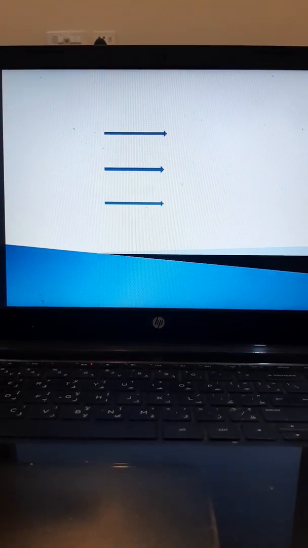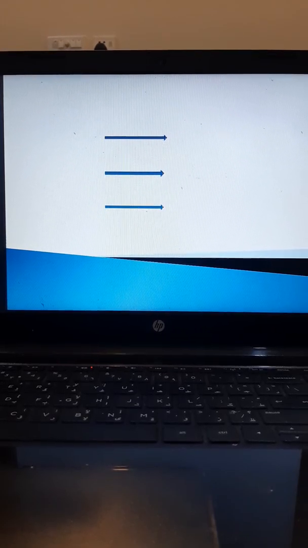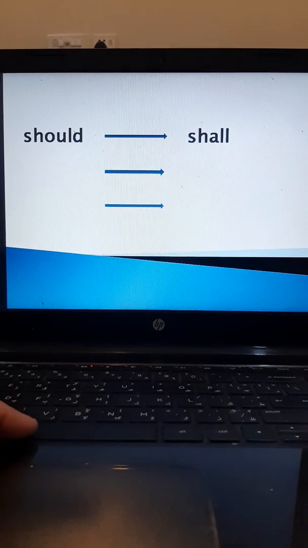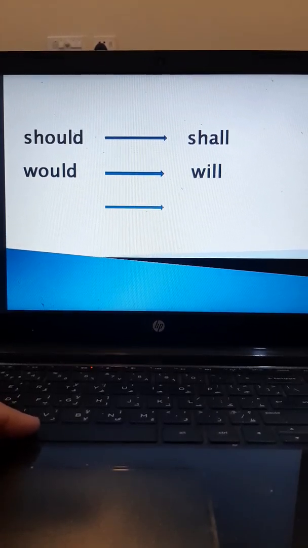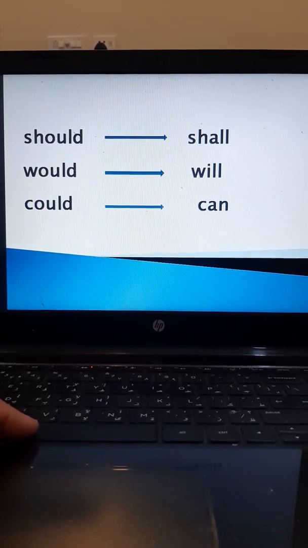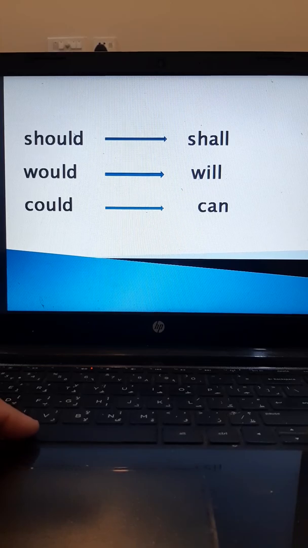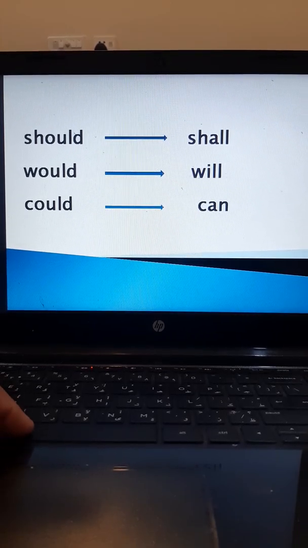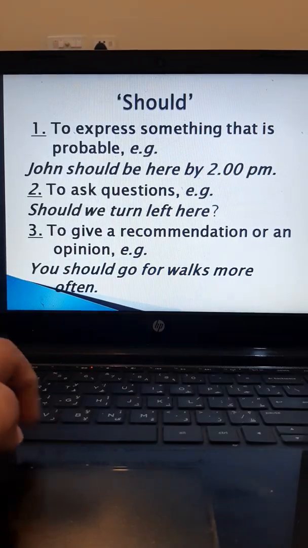Now, could, would, should are the past form auxiliary verbs. Should is the past tense of shall. Would is the past tense of will. And could is the past tense of can. But they are also used in other situations. Now let's deal with them one by one.